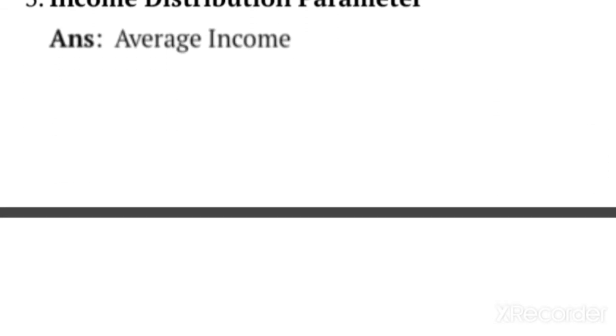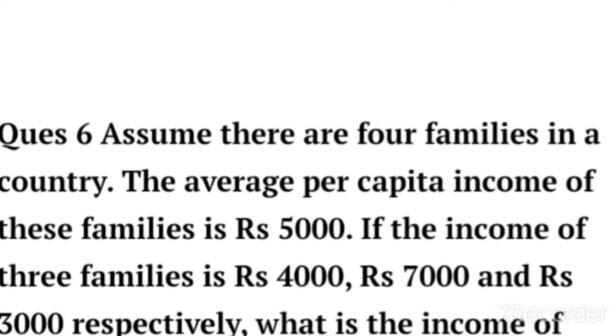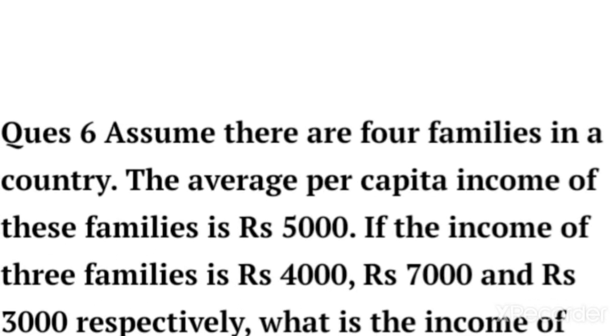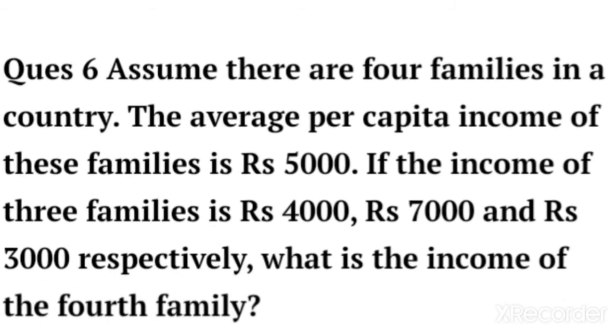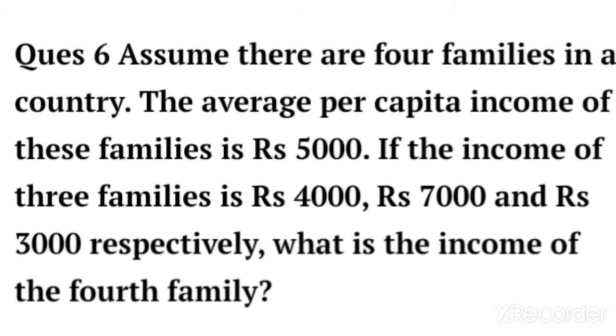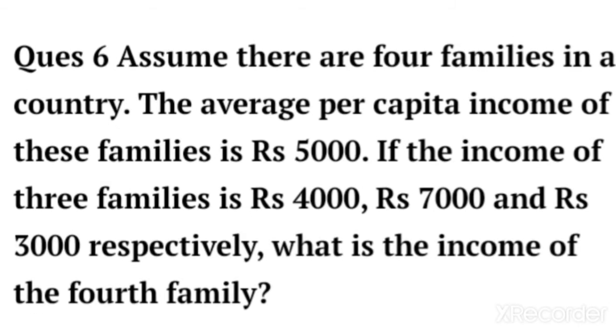So the question number 6. Assuming there are 4 families in a country, the average per capita income of these families is rupees 5,000. If the income of three of these families is rupees 4,700, 7,000 and rupees 3,000 respectively, what is the income of the fourth family? This is a question related to the conclusion. So how will we solve this question? The average per capita income of these 4 families is 5,000, and the incomes of the individual families are 4,700, 7,000 and 3,000. So what is the income of the fourth family?